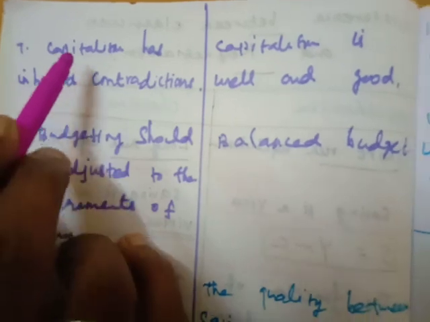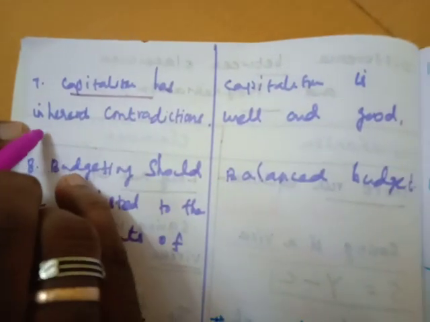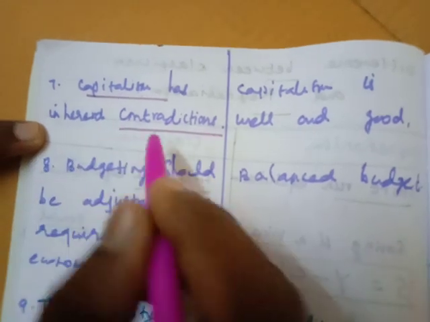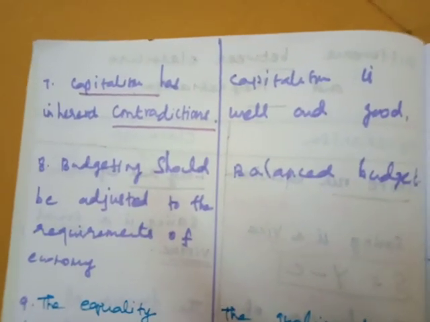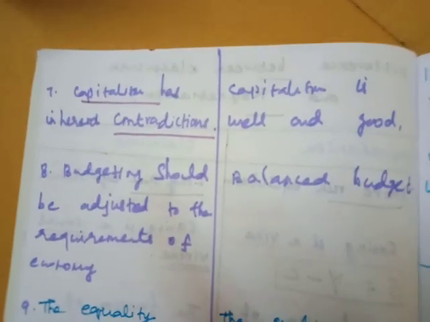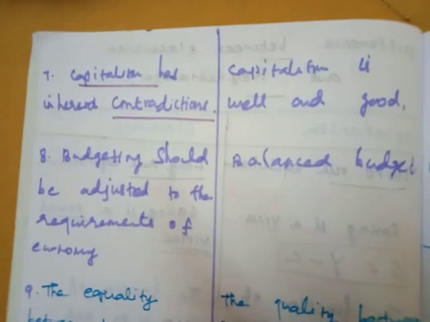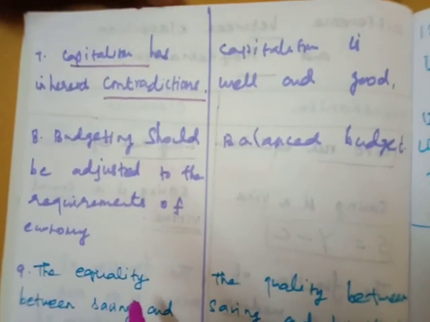And the next difference is that capitalism has inherent contradictions. So in the Keynesian theory, they do not give importance to capitalism. Capitalism means all economic activities are controlled by private people. In the Keynesian theory, they do not believe in the capitalism policy.